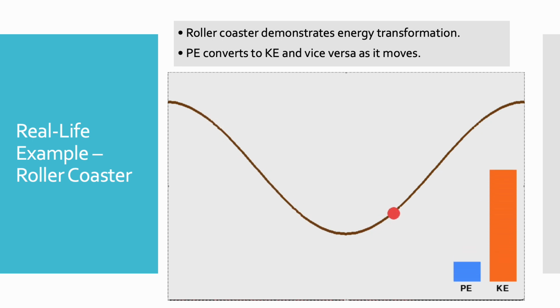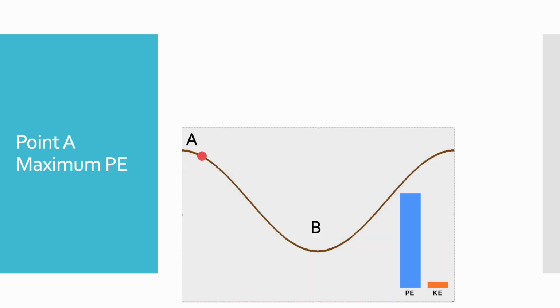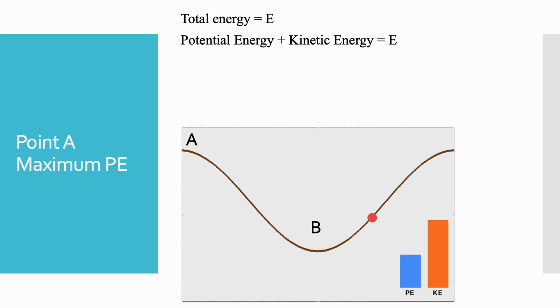You can see that the potential energy gets converted into kinetic energy, then kinetic energy again gets converted into potential energy, but the total energy remains constant. Total energy is equal to E. The total energy is the summation of potential energy and kinetic energy.